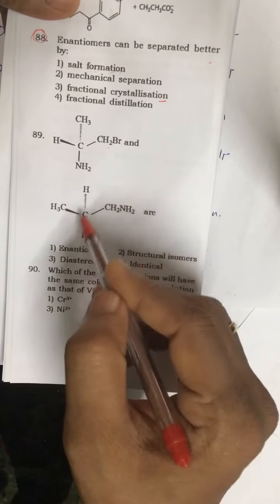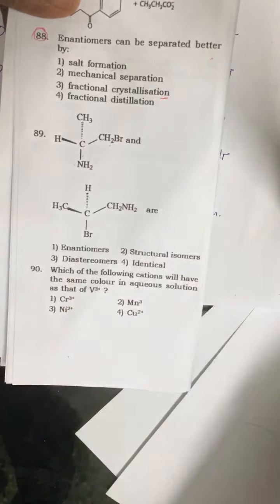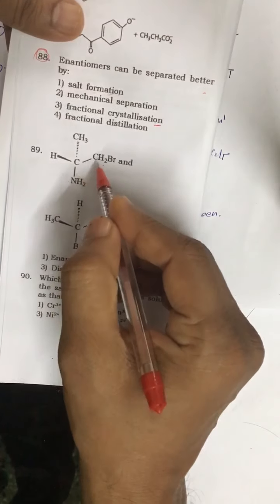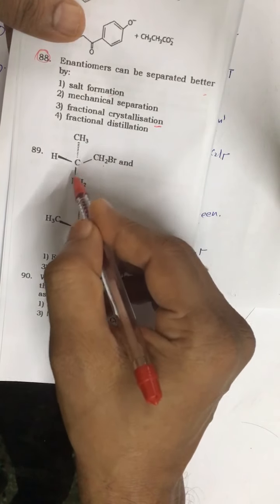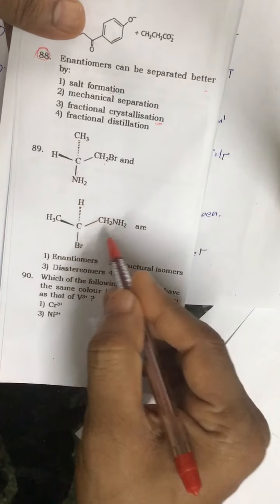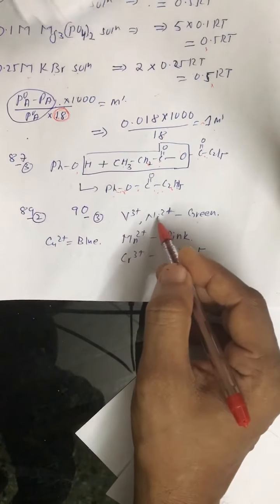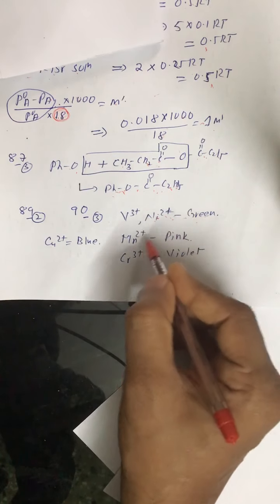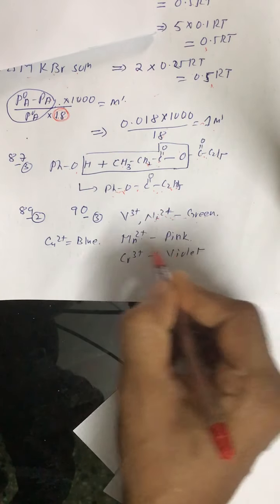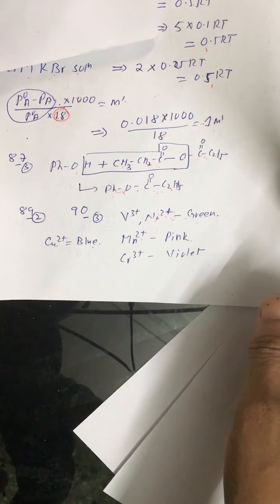89. These two, see the IUPAC name. If you check the IUPAC name, this is 2-amino-1-bromopropane and this is 1-amino-2-bromopropane. So they are structural isomers. 90. Which of the following cations will have the same color in aqueous solution as vanadium 3 positive? Again, if you can remember, it's alright. V3 positive is green, and Ni2 positive is also green. Mn2 positive is pink, Cr3 positive violet, copper 2 positive blue, etc. Okay, thank you.